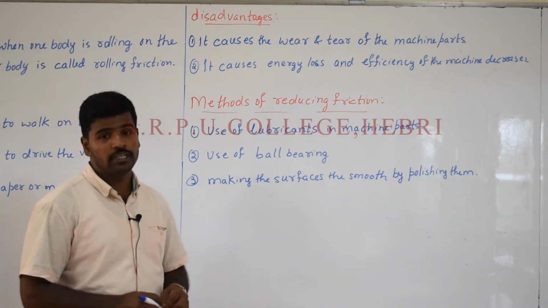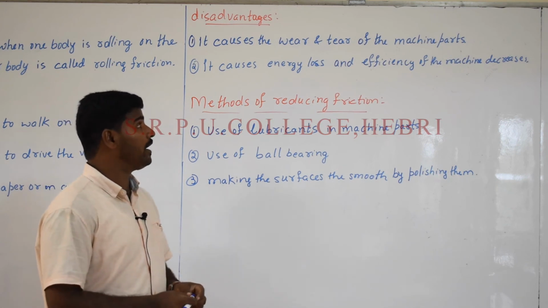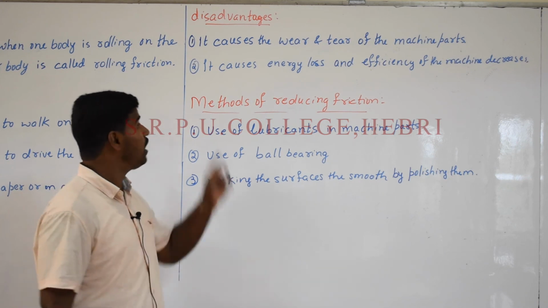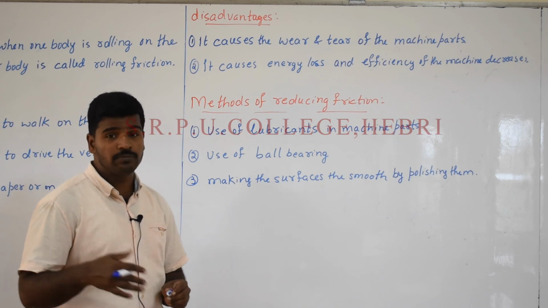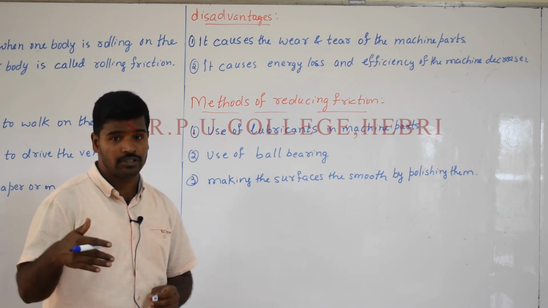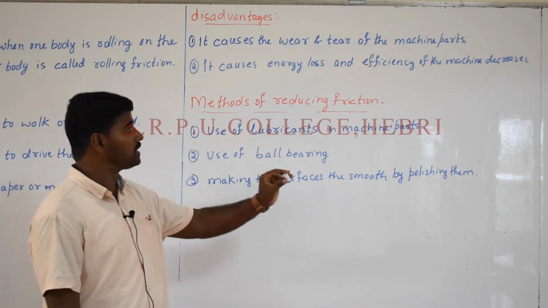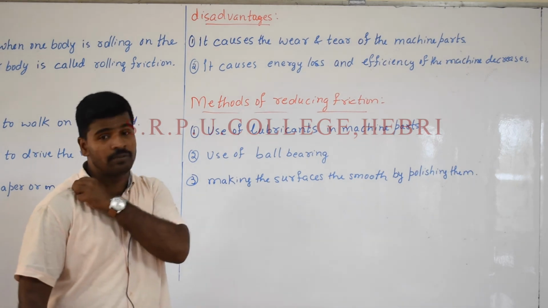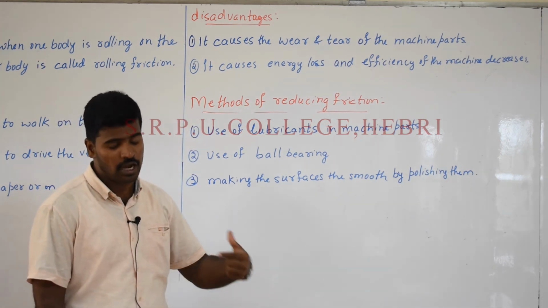Next, we will see the disadvantages of friction. In that, the first one, it causes wear and tear of the machine parts, which means it creates damage in the machine. The second one, it causes a large amount of energy loss, which means work needs to be done against friction. Therefore, during that time a large amount of energy is lost, and the efficiency of the machine decreases. This comes under the disadvantages part.